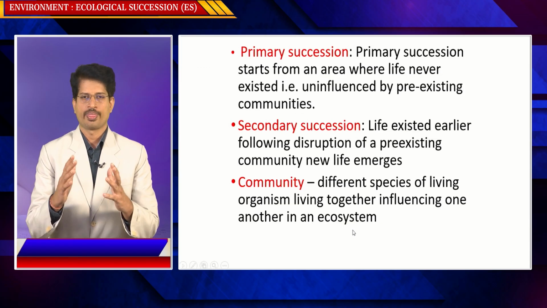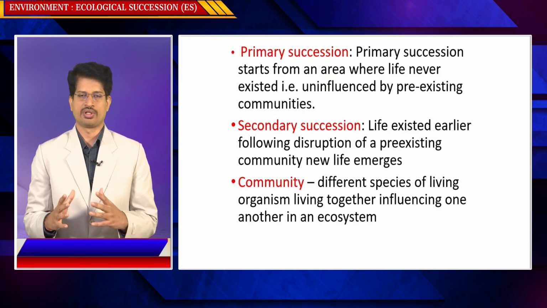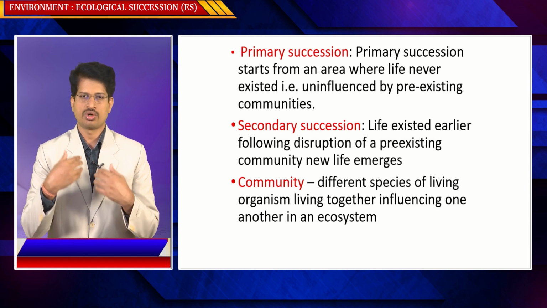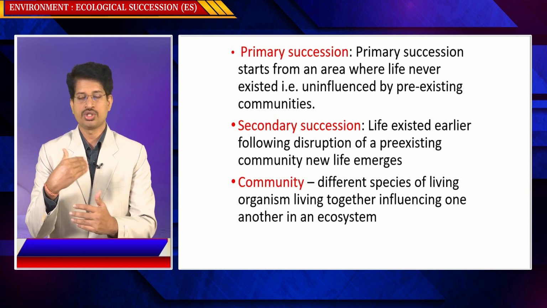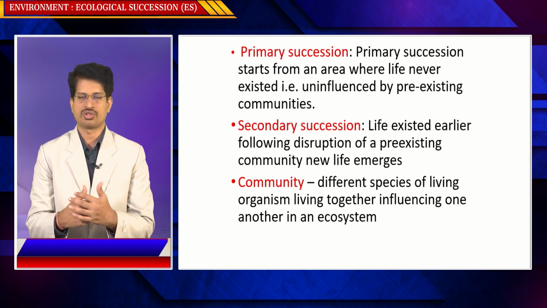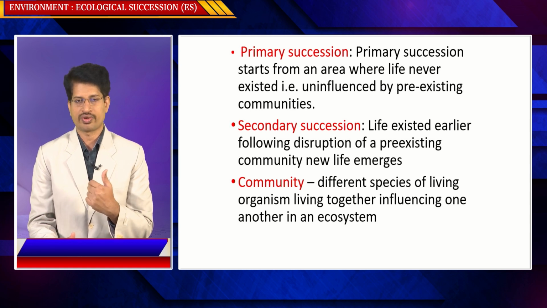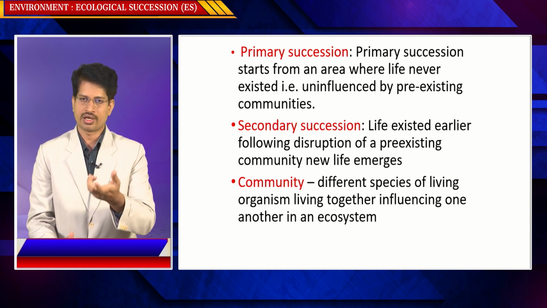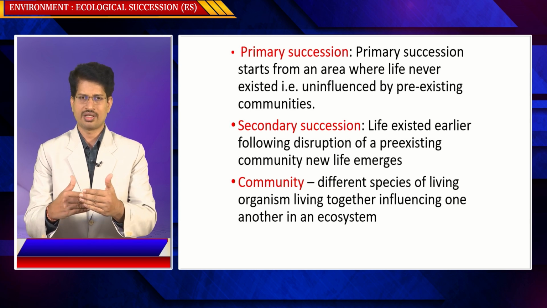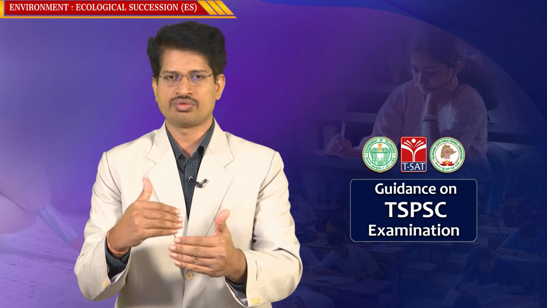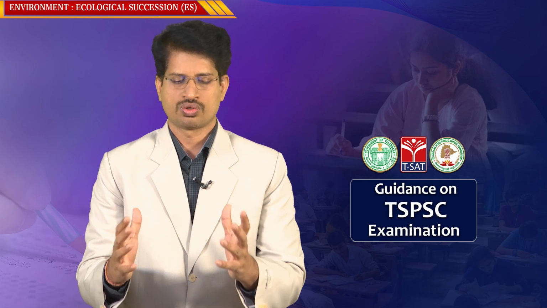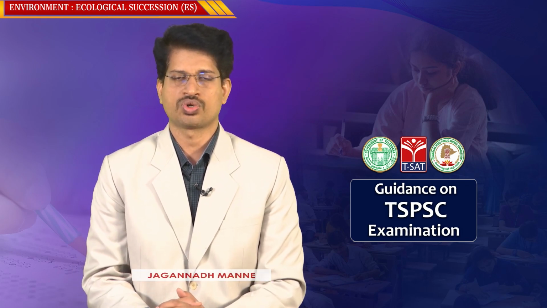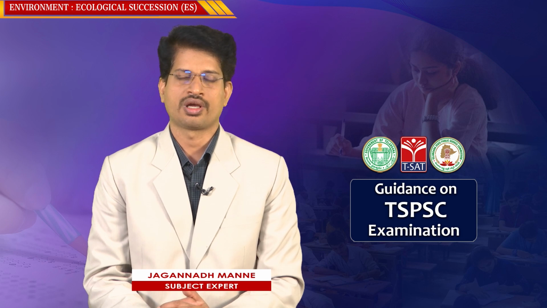So you have certain plants, certain animals. You are releasing carbon dioxide, and the carbon dioxide is being absorbed by plants, so you are influencing the plants. Plants release oxygen and you are inhaling oxygen; without oxygen, you cannot survive. Plants are producing food and releasing oxygen. So there is an influence of one species on another species. When organisms in an ecosystem influence one another, it is known as a community.